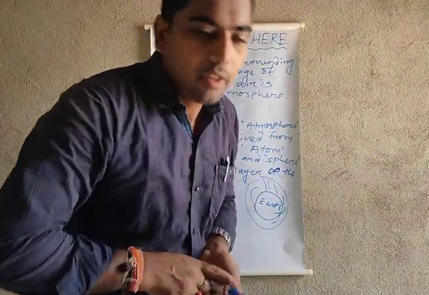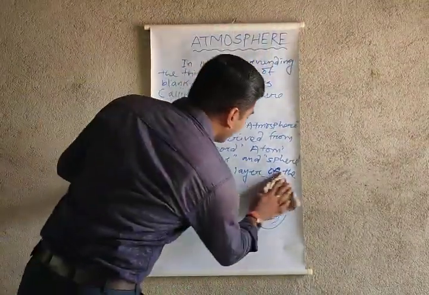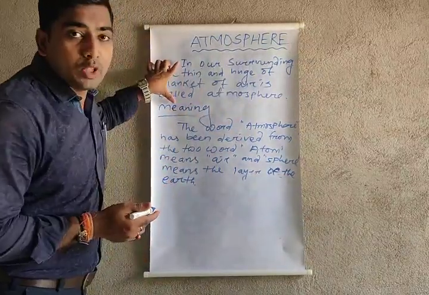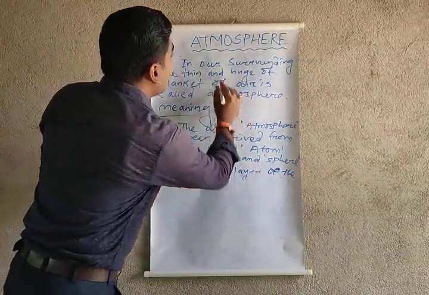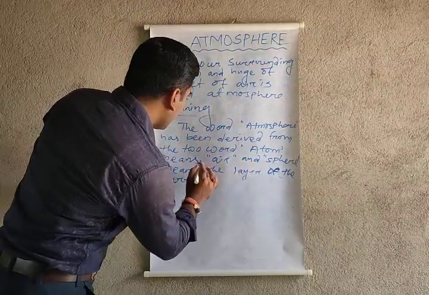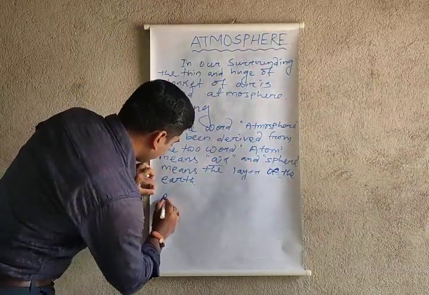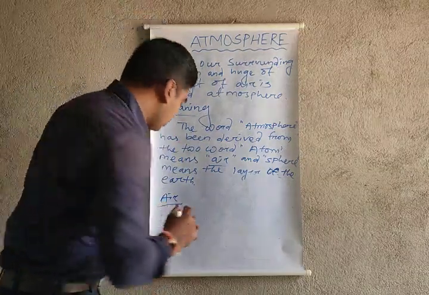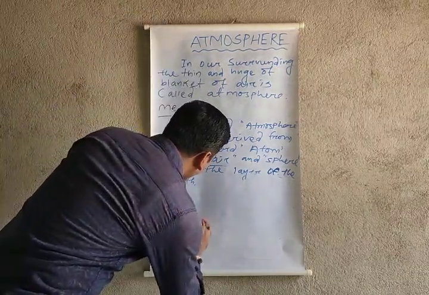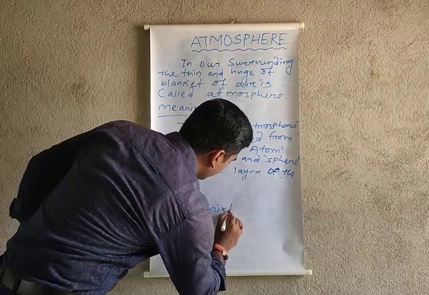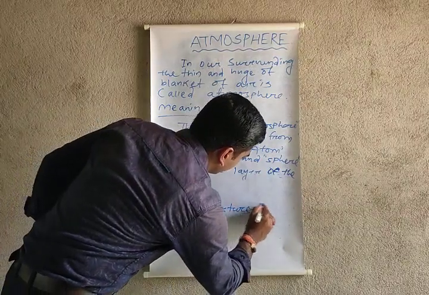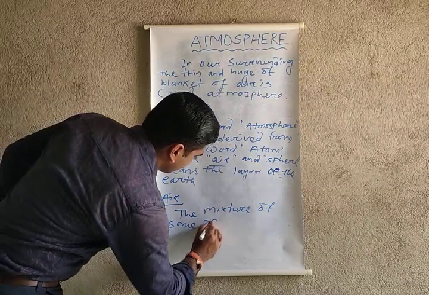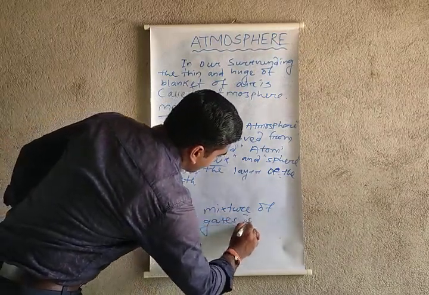Got it? After that, I wanted to tell you something about the air. What is air? The mixture of some gases is called air.